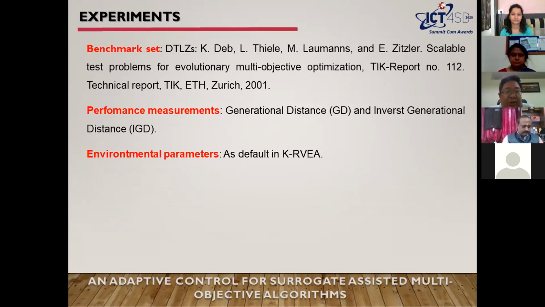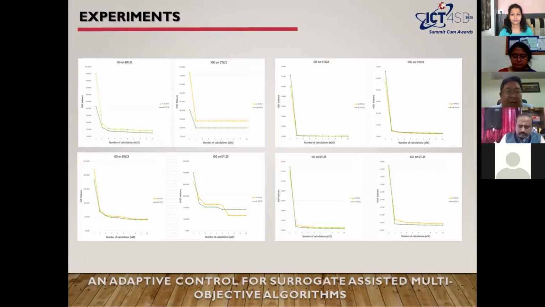And we use two metrics in performance measurement. IGD and IGD+ are very important metrics for measuring the performance of the algorithm, and as a parameter which we set as default in the purpose of K-RVEA. And here are some screenshots for the experiments.